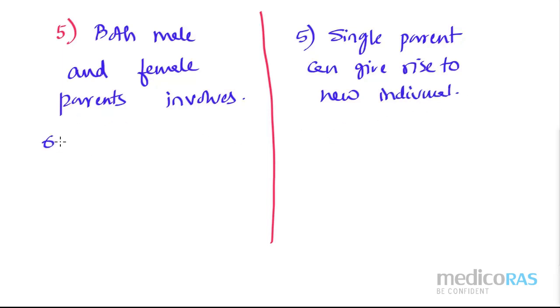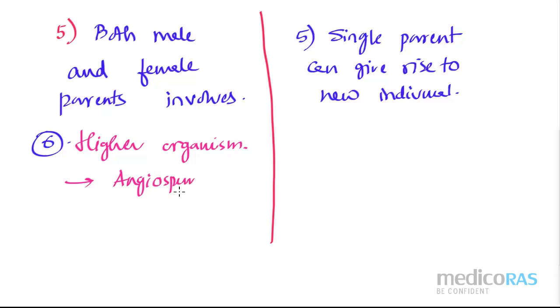So here, the best example we can write is higher organisms. Among higher organisms, I can write some organisms: plant, from the plant it is the angiosperm. Okay, it is a plant.